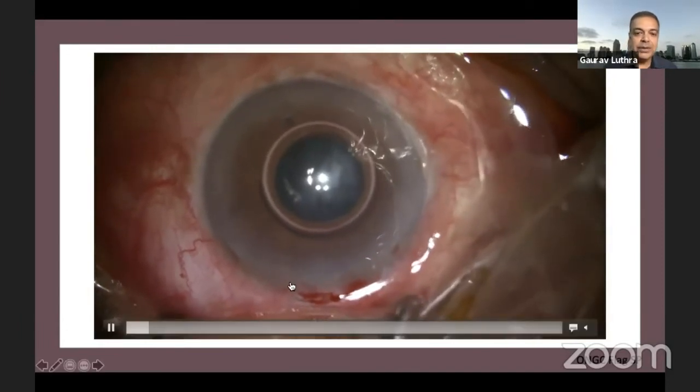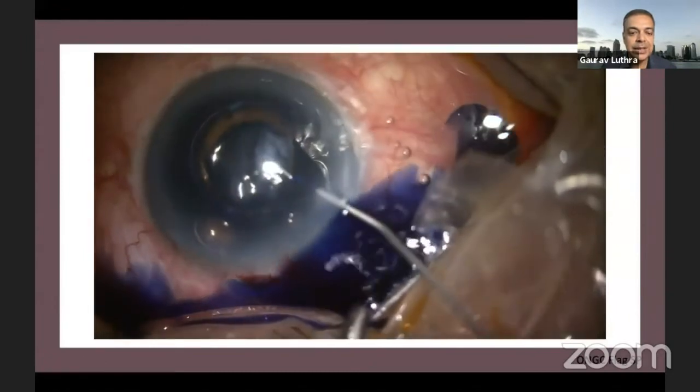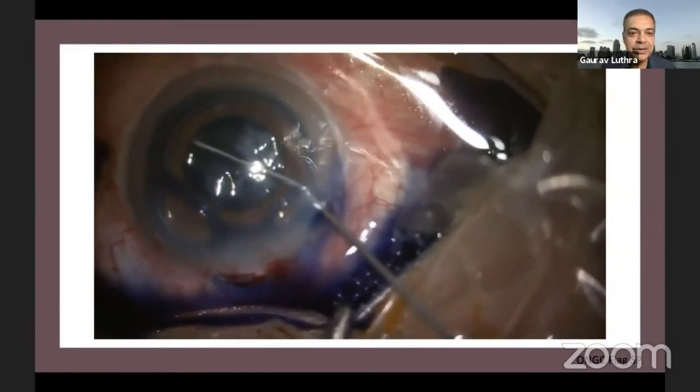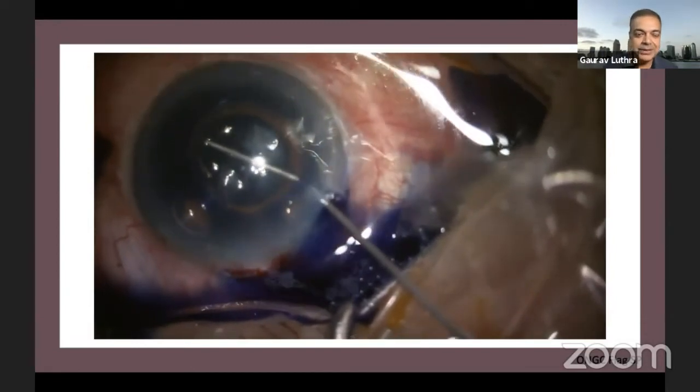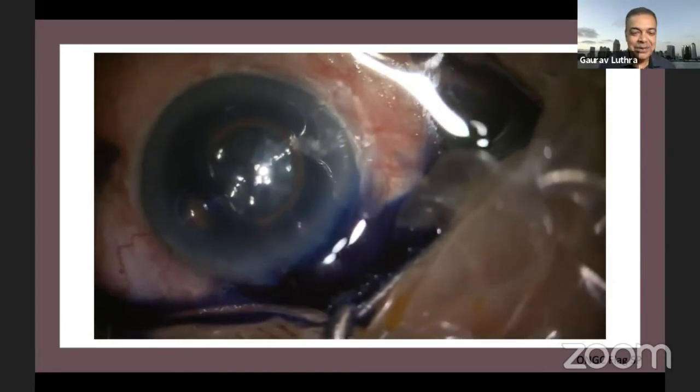So once we went through with this initial part, I stained so that I could see the capsule, whatever was there. The only good thing was that she had told me that there had been no vitreous at all. That was something she really emphasized, that I did not have any vitreous present. So that was a little bit of a relief.